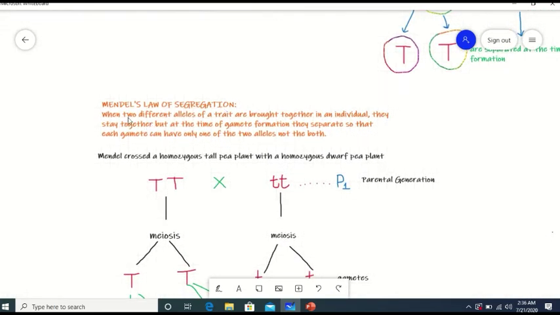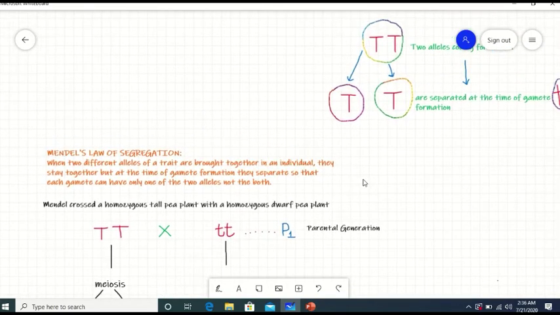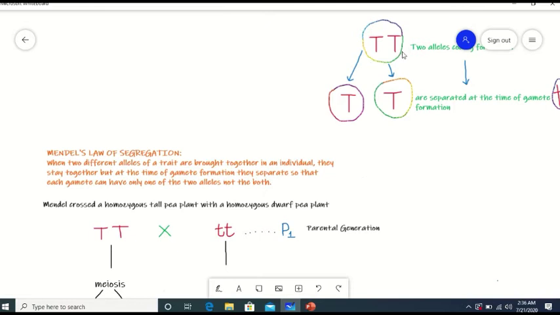In this way, the two alleles coding for a trait are separated from one another at the time of gamete formation. Now, what is Mendel's law of segregation? When two different alleles of a trait are brought together in an individual, they stay together, but at the time of gamete formation, they separate so that each gamete can have only one of the two alleles, not the both. This is the same thing that I explained here, that two alleles coding for a trait remain together in an individual but are separated from one another at the time of gamete formation. Like this, they are separated.